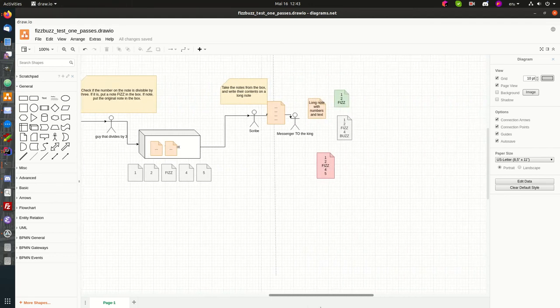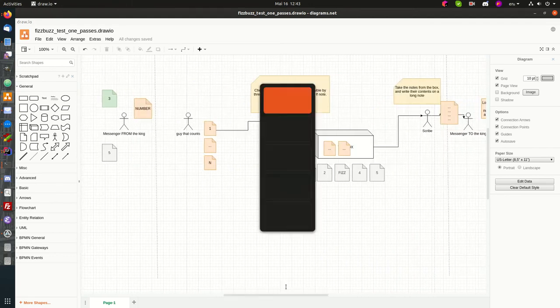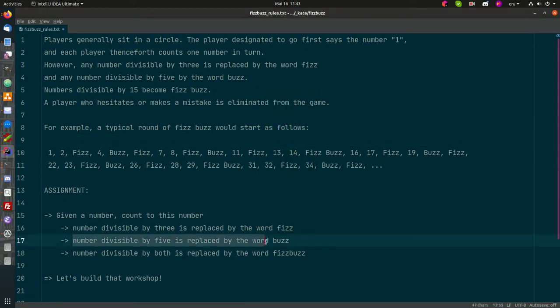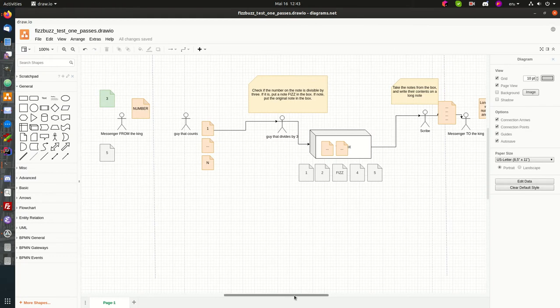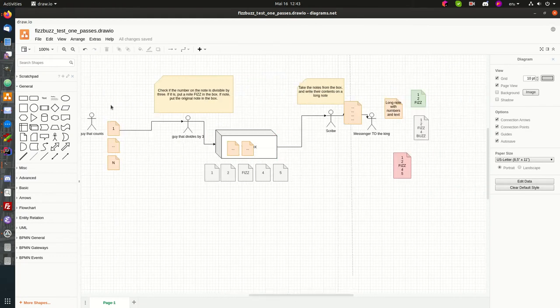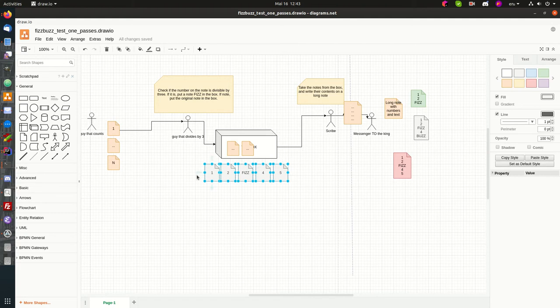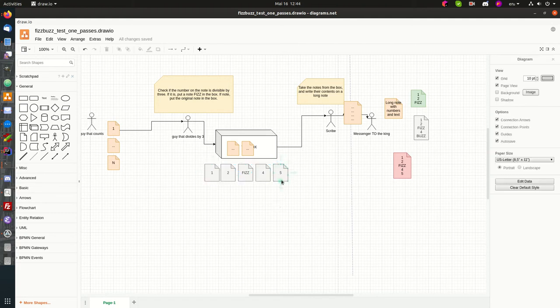And we're gonna continue with our second requirement, being if the number is divisible by 5, let's replace it by buzz. We saw the test fail, and we kinda guess the issue is here at the end of our workshop. So what could we do? Well, instead of just sending these to the Skype, we should add a guy that checks whether the number is divisible by 5, and replaces a 5 by buzz.